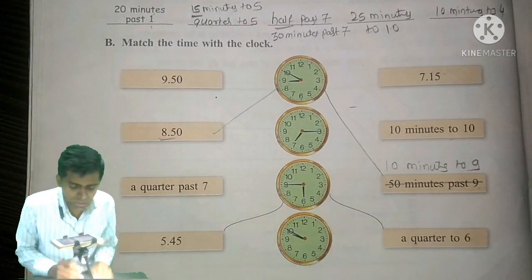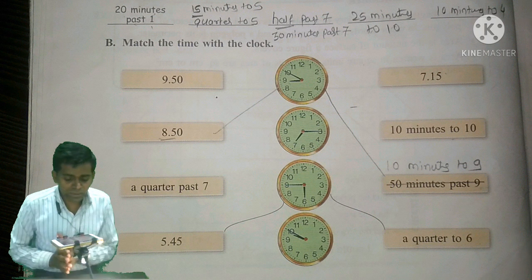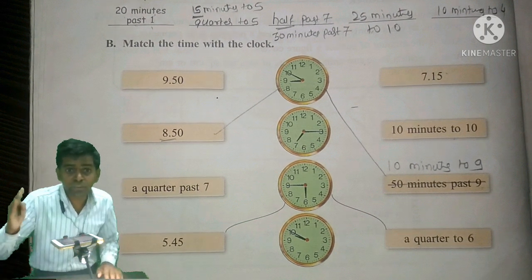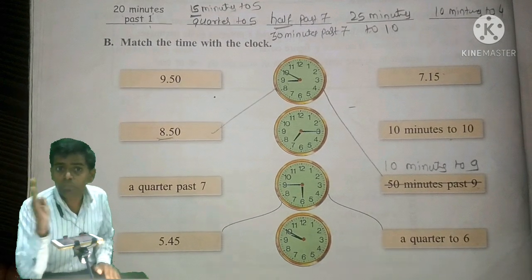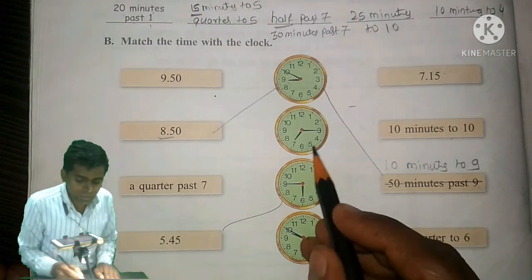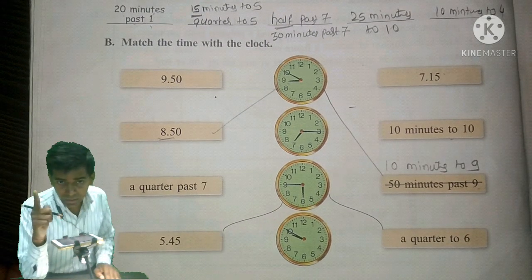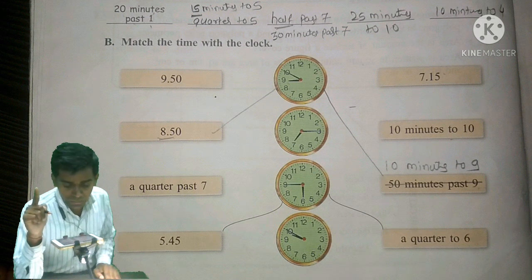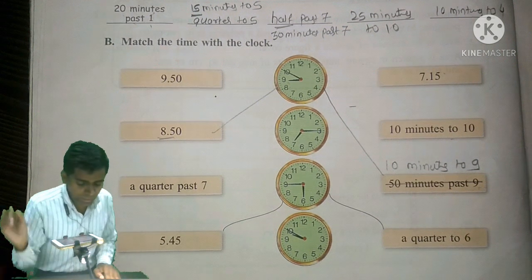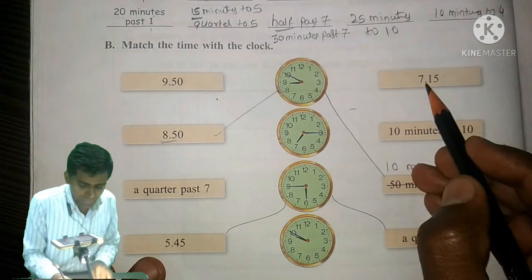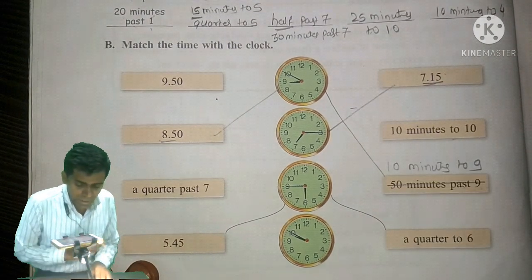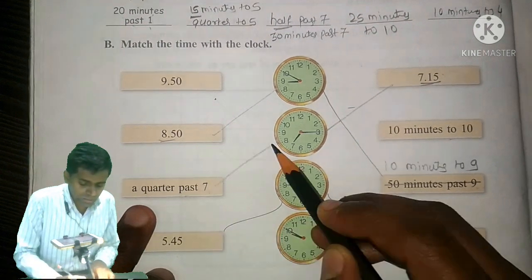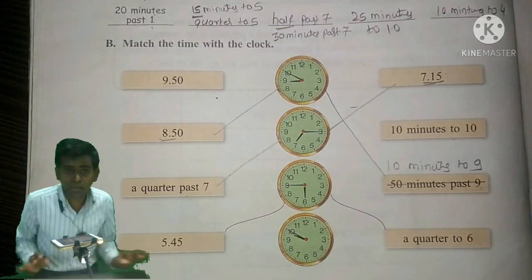Now let's move to the next question. In the next question you can see the minute hand is on 3 and the hour hand is at 7. Whenever your minute hand is on 3, that is 15 minutes, that is 15 minutes past. I am saying past because it is towards the right hand side of the clock. So it is 15 minutes past 7. So it is 7 hours and 15 minutes. So I will join it with 7 hours and 15 minutes in figures. And if you want to write in words, here we will write a quarter past 7. A quarter past has happened after this 7 o'clock.